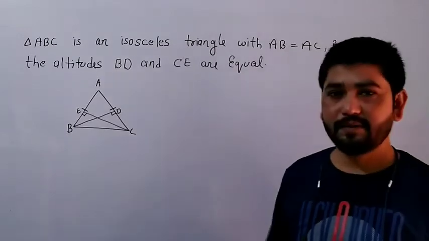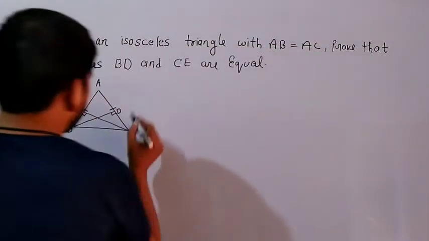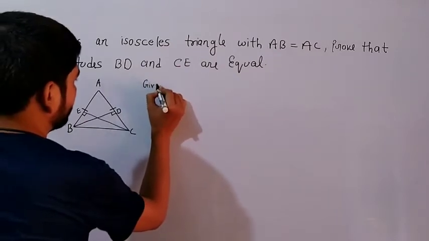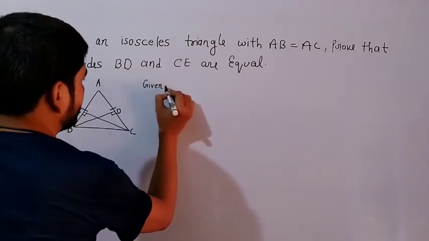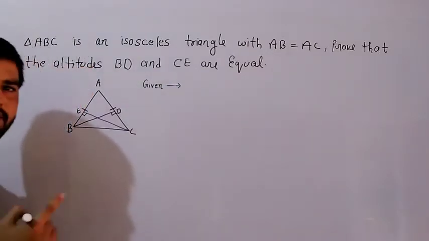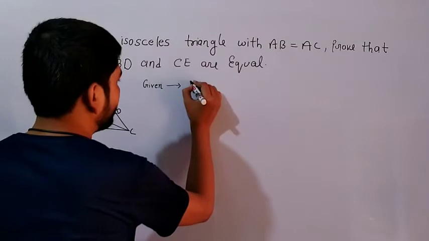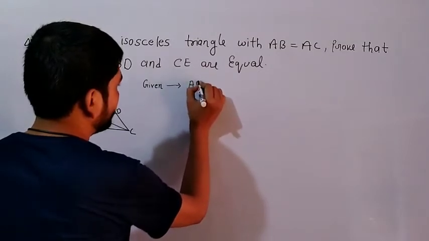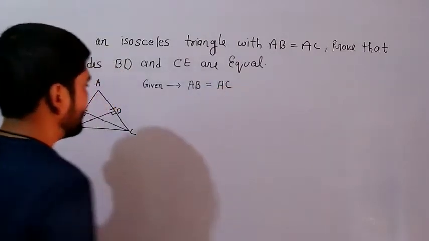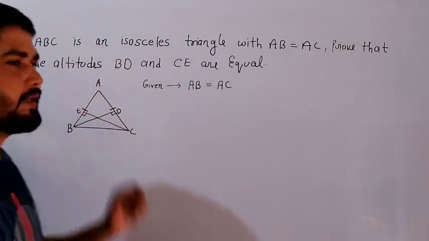Now what will we write first? Given. What is given here? AB is equal to AC. So first we will write AB is equal to AC. Second given, BD and CE are the altitudes.